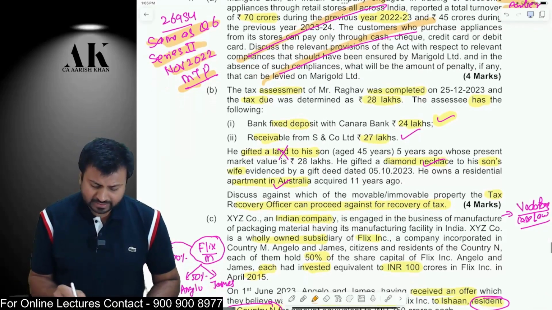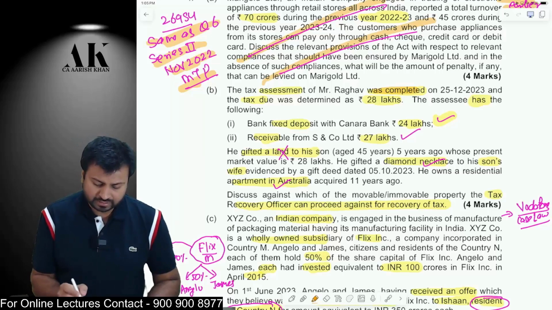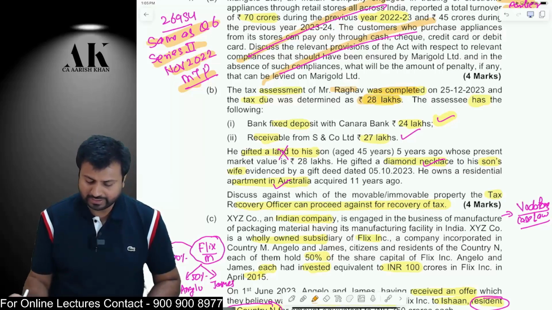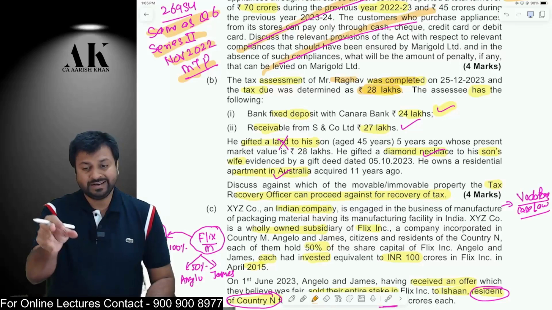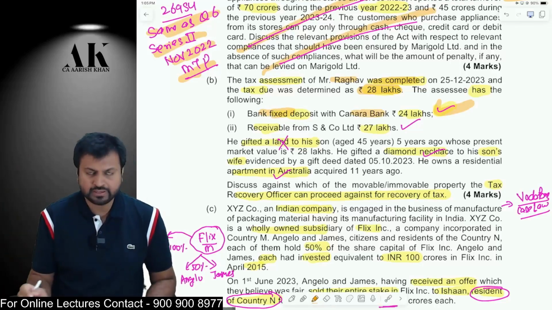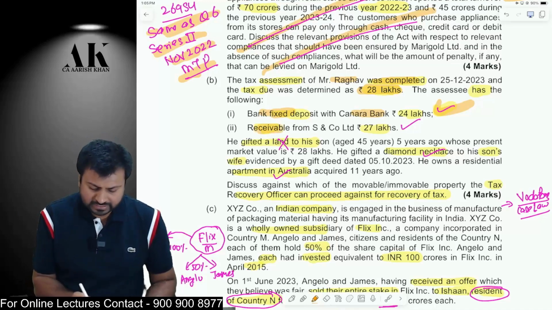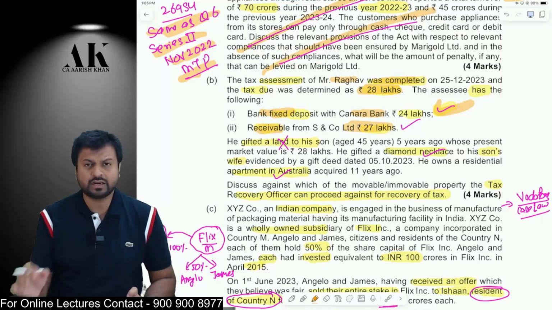The tax assessment of Mr. Raghav was completed on 25th December, and the department has raised a demand of 28 lakhs. Now, assessee has the following things. Now, the question which is asked over here: the department can recover the money from which all things? The bank deposit which belongs to assessee, definitely the department can recover from there. The receivables from the debtors, the department can ask the debtors to pay the money. Okay, garnishee order. Do you remember that?